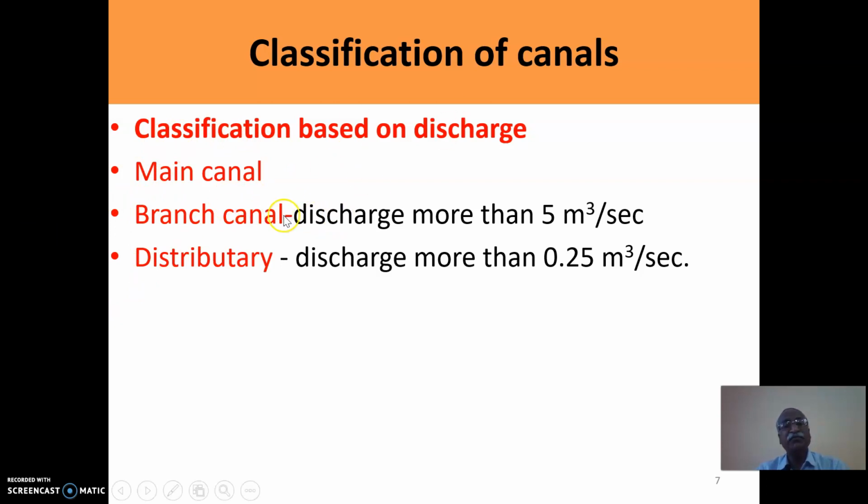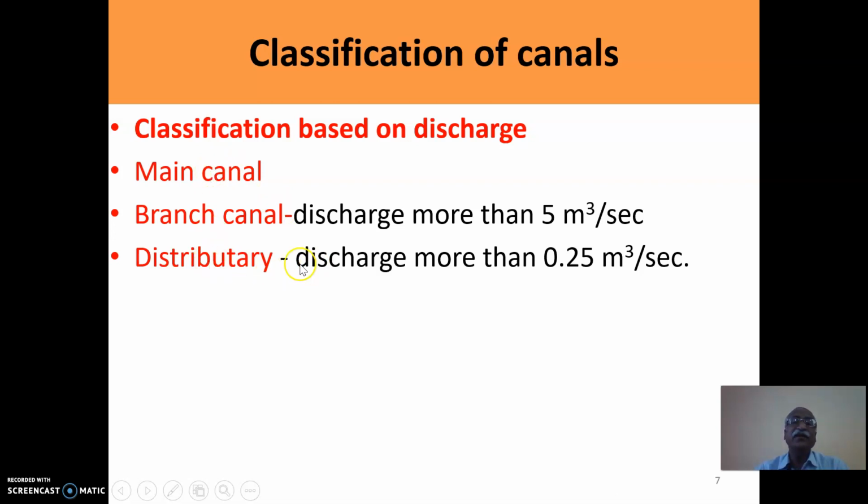The branch canal is the canal which is having the discharging capacity more than 5 meter cube per second. Such branch canals receive the discharge from main canal.